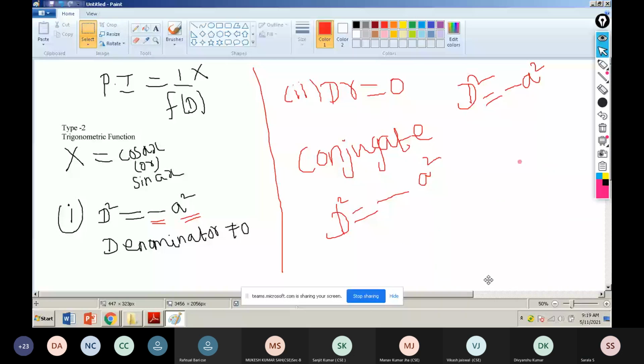For this type, if the denominator is 0, I take the conjugate, and again I substitute d squared equal to minus a squared. So here you write again, take the conjugate, again substitute d squared equal to minus a squared.